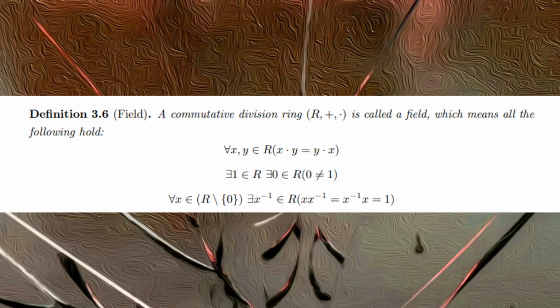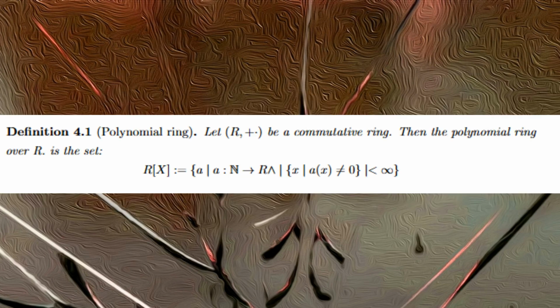Now we get to define a field, which is one of the most important algebraic structures, which is just a commutative division ring. Now we can define polynomials more generally and more rigorously. So we define a polynomial ring to be the set of all functions from the natural numbers into our commutative ring of choice, such that the amount of points in the codomain of the function is finite. We then call a polynomial anything which exists in a polynomial ring.